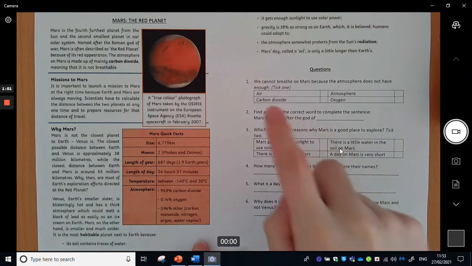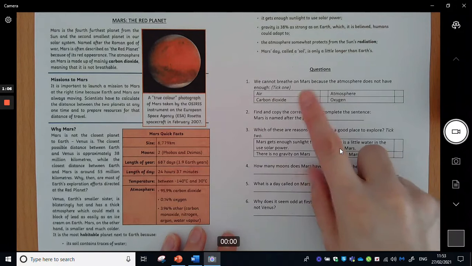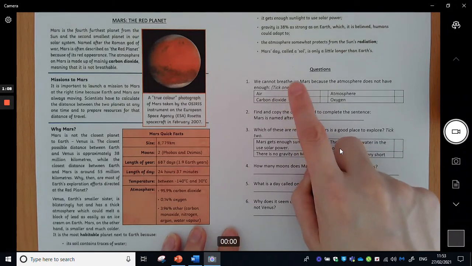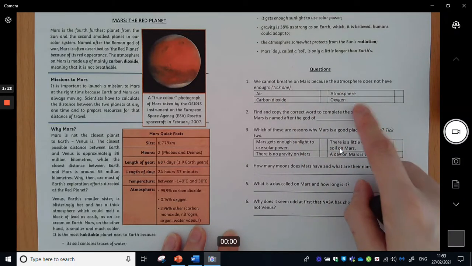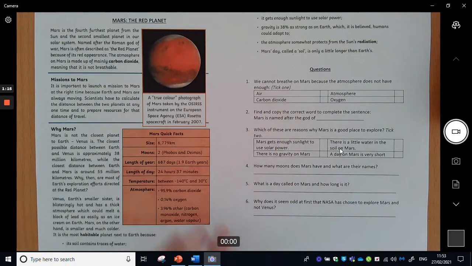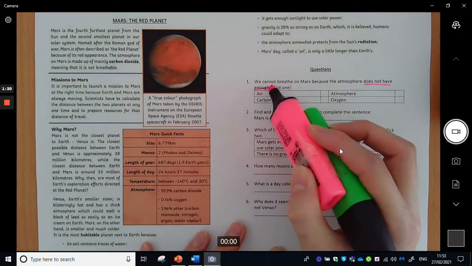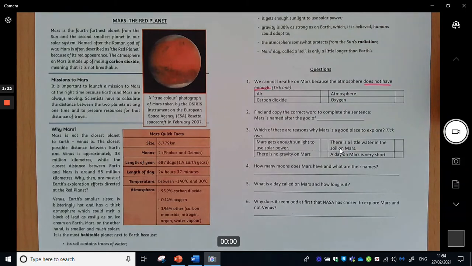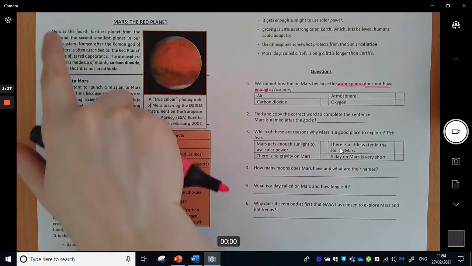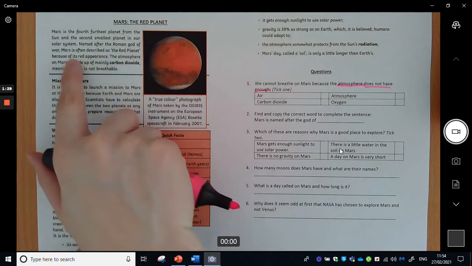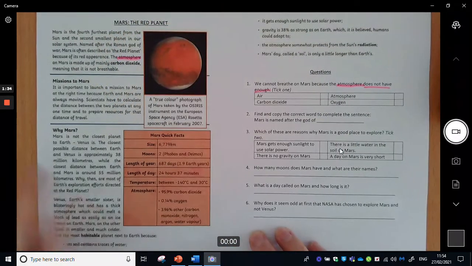Okay, let's start. So question number 1, we cannot breathe on Mars because the atmosphere does not have enough. Now it says tick 1, so I'm going to be ticking either air, carbon dioxide, atmosphere or oxygen. So a really important thing in that is we cannot breathe because it does not have enough. Okay, so the key word that I'm going to look for is something to do with the atmosphere. So if I scan through my text, I can see the word atmosphere here. So I'm going to go back and check that sentence.